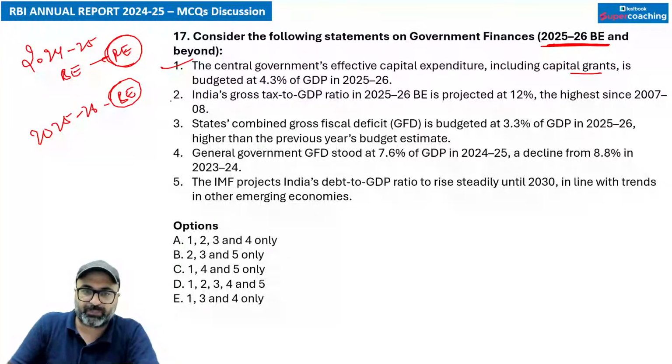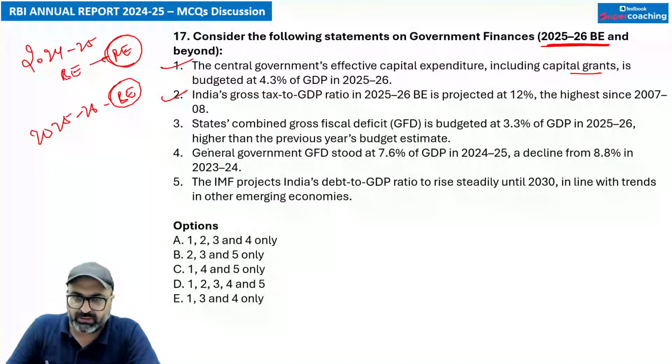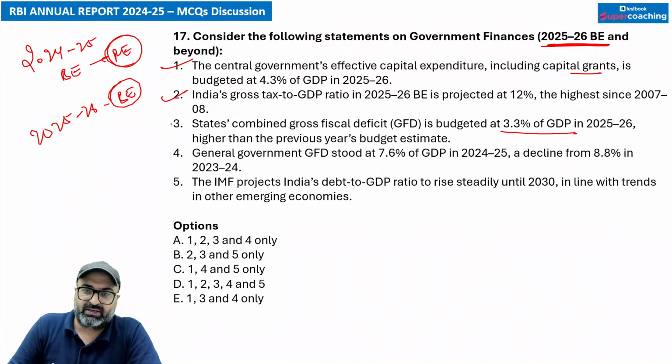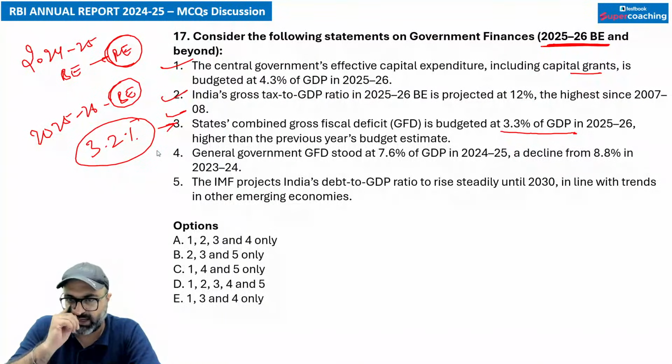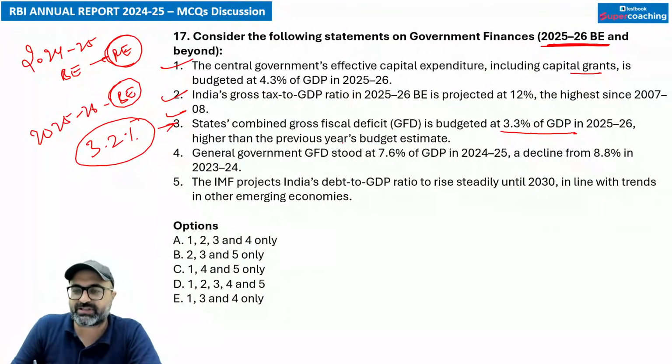This is very important and this is the absolutely correct statement. So mark it out. The next point we have is states' combined gross fiscal deficit is budgeted at 3.3% in the financial year 2025-26, higher than the previous year's budget estimates. तो पिछले साल जो budget estimate था उसके हिसाब से 3.2% था, but this time it is 3.3%. That is also correct. अगला है: the general government gross fiscal deficit is 7.6% of the GDP for 2024-25, a decline from 8.8% in 2023-24.